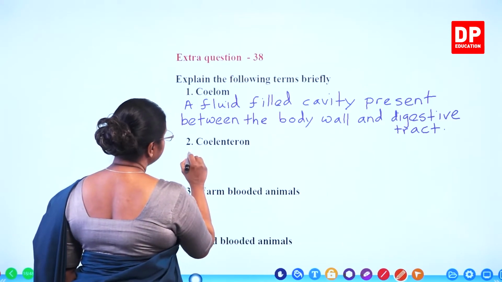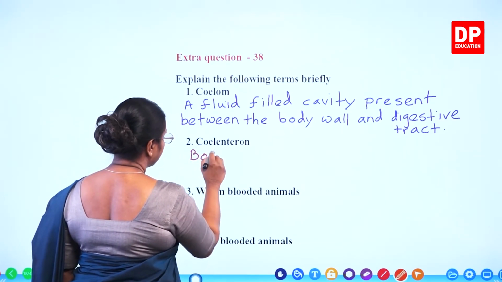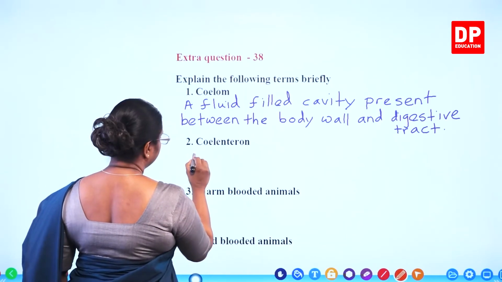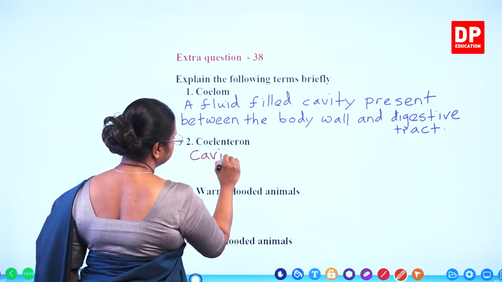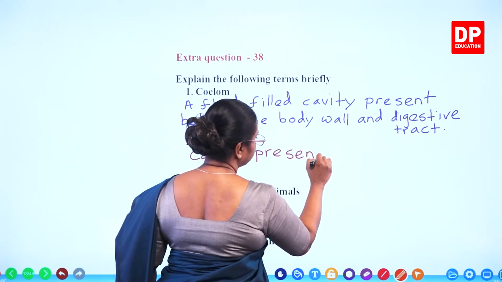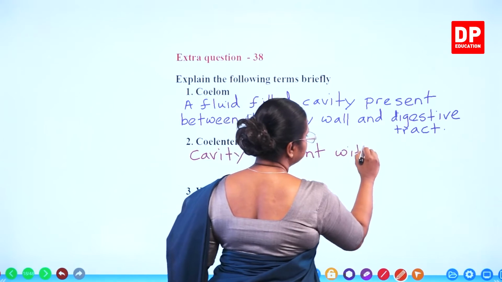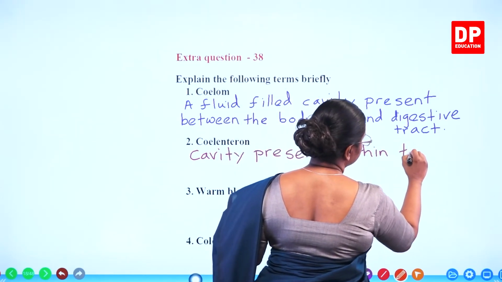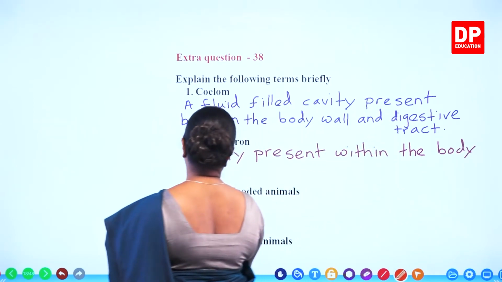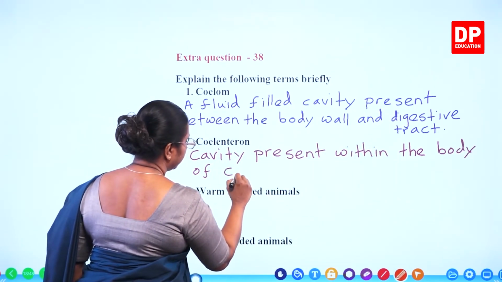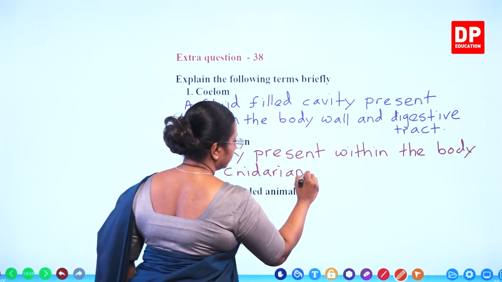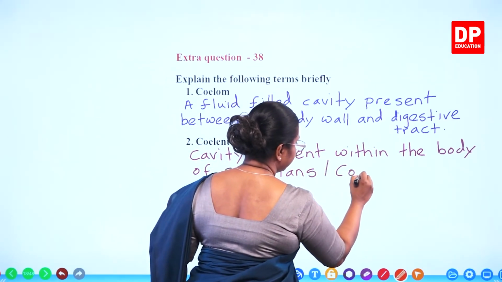So here we can say body cavity, or we can say cavity present within the body of cnidarians. Or you can say coelenterates.